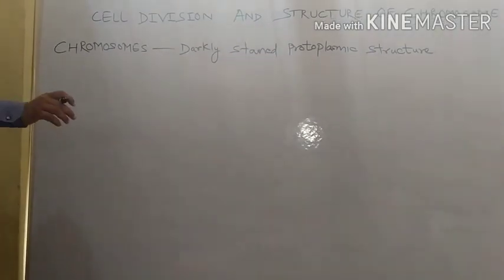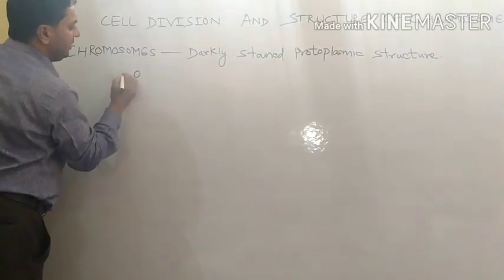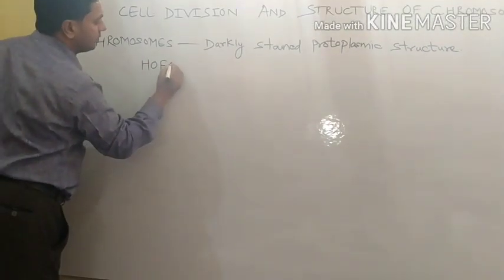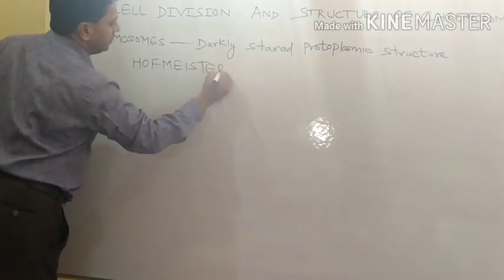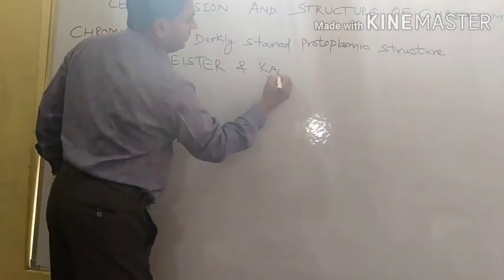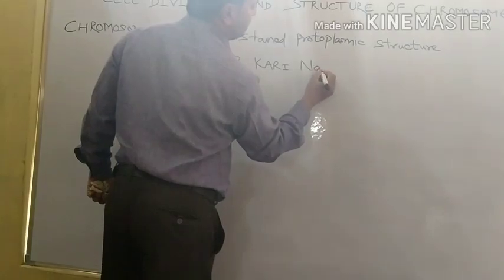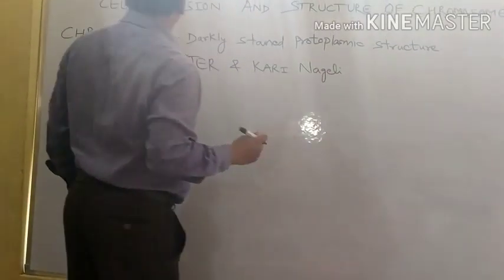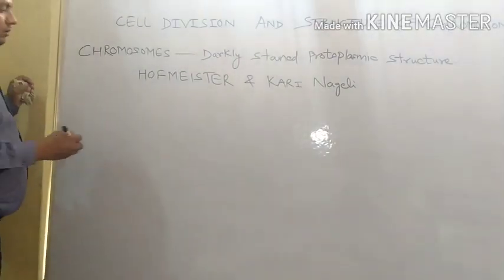In that, chromosome was firstly observed by Hofmeister and Karl Nägeli. They firstly observed the chromosomal structure, but the term was not coined by them. They only observed this chromosome, but the term was coined by Waldeyer.